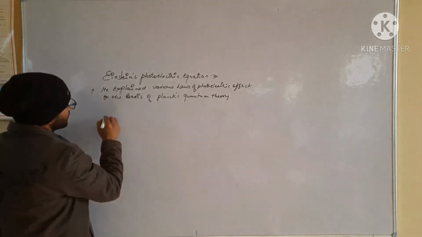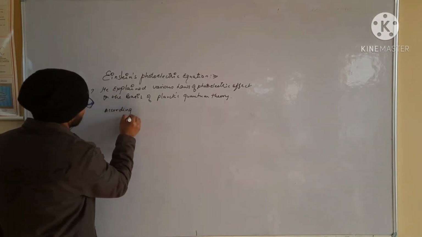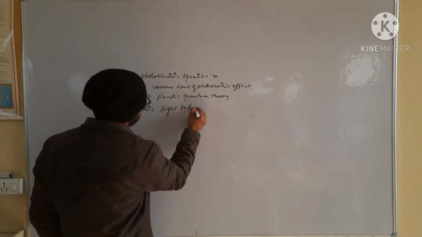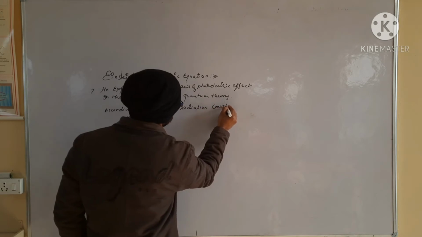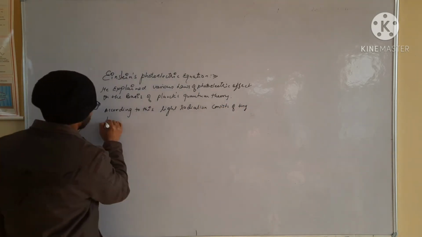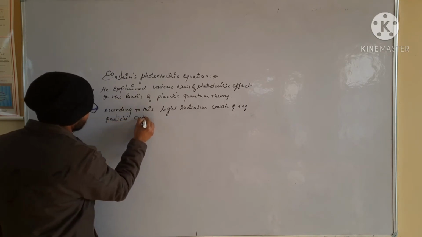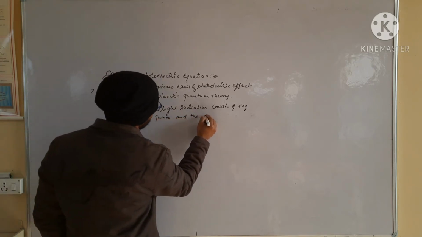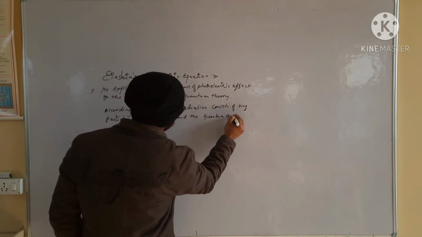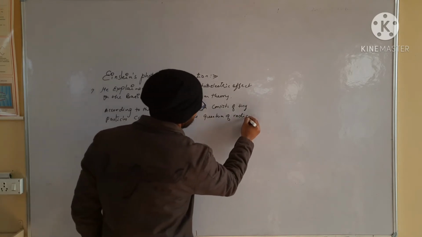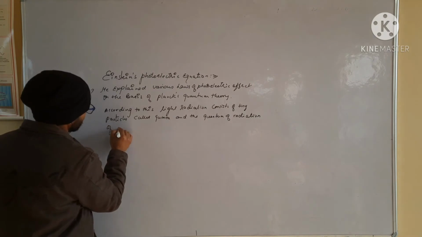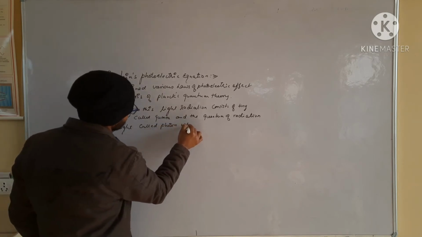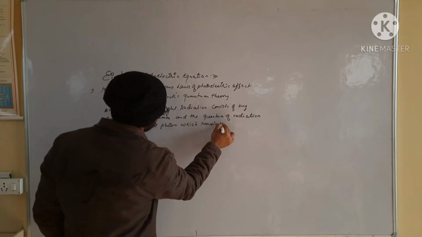On the basis of this theory, Einstein assumed that light radiation consists of tiny particles called quanta, and the quantum of radiation of light is called a photon, which travels at the speed of light.